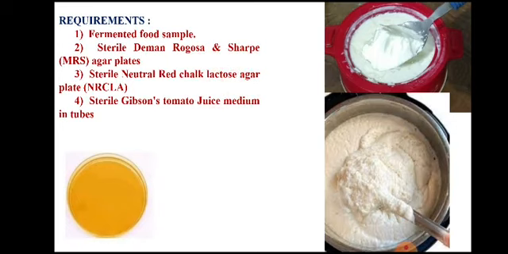Initially the source of the culture is added to the broth for enrichment, and then from the broth, after incubation, it will be transferred onto solidified medium. Then gram staining reagents, and the reagents required for characterization such as H2O2 and MRS broth.